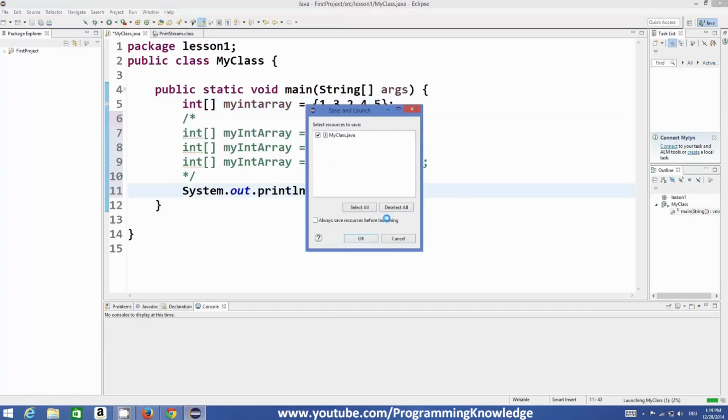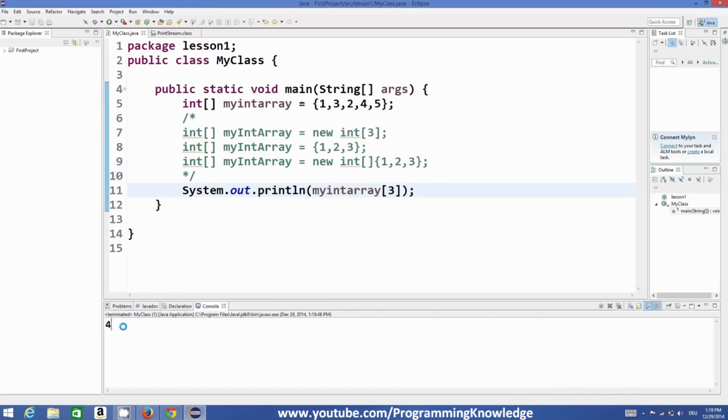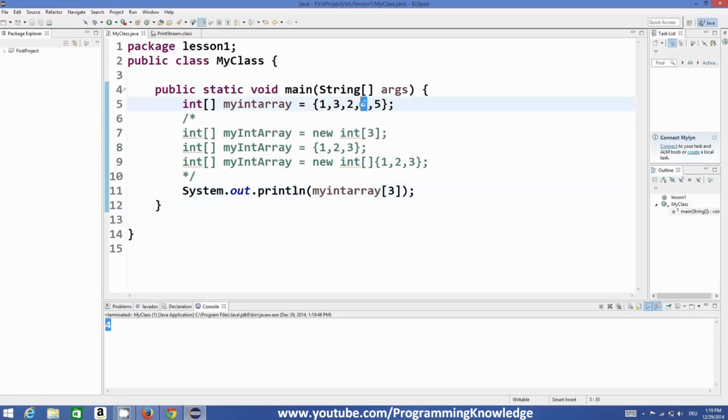But when you run this program, it will give you the value 4, which is this one. So the index of the array starts from 0: 0, 1 and 2. The actual index of this value is 2, and whenever you write index 2, it will give you that value.